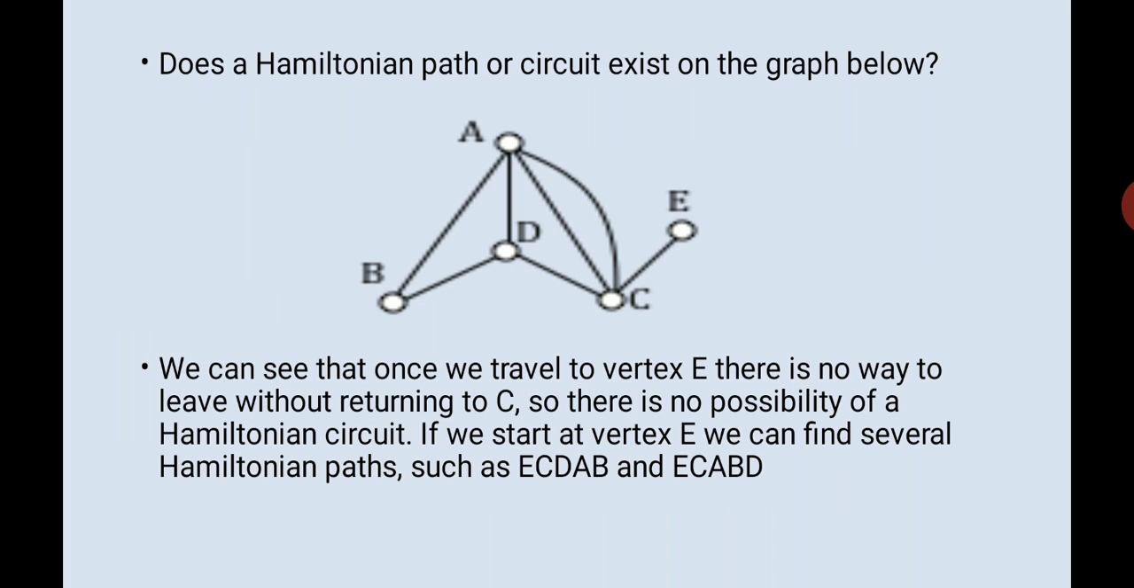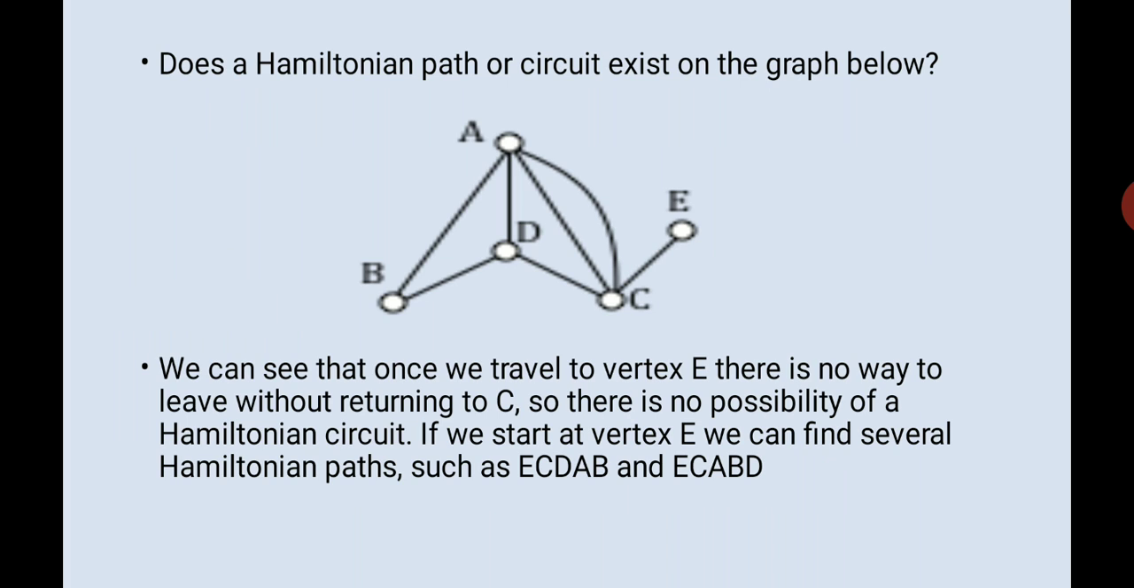Okay, now can we see whether this graph has a Hamiltonian circuit? See, we go A to B, B to D, D to C, C to E. Now at E, we are stuck. We cannot move anywhere from E. So this is not a Hamiltonian path, right? The last line explains this: once we travel to vertex E, there is no way that we can leave without returning to C. So I have to travel a vertex twice, so the Hamiltonian condition is broken. So there's no possibility of a Hamiltonian circuit.